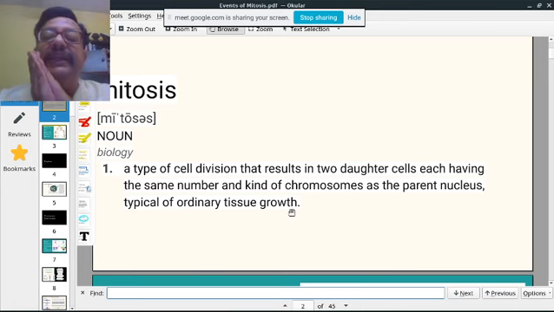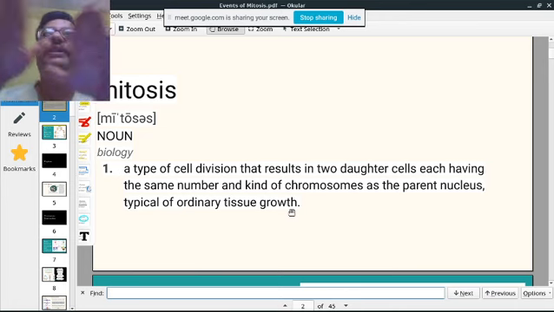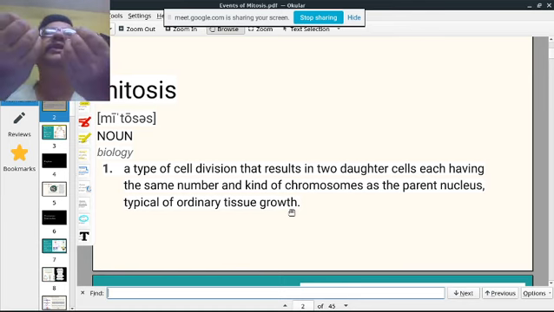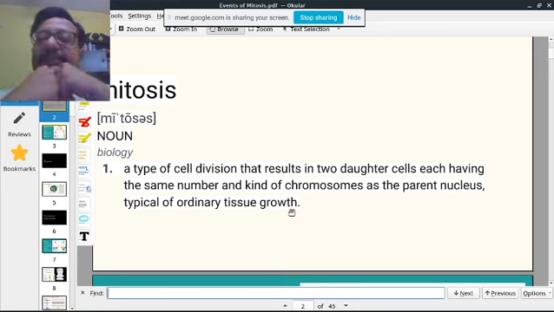So it is an equational division, so equal, it will divide. So this 2n, in order to divide among 2n and another cell getting 2n, it has to first become 4n. So there is a synthesis which takes place. So let us go through the events of mitosis.